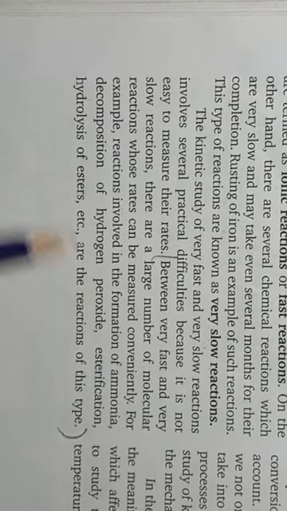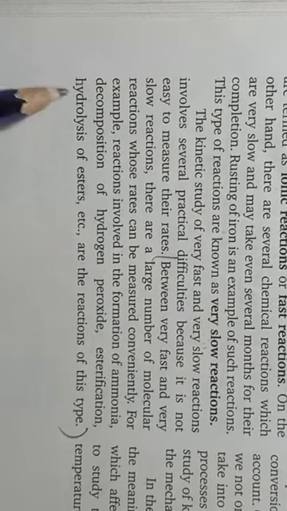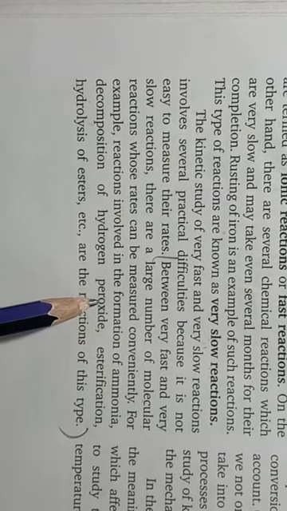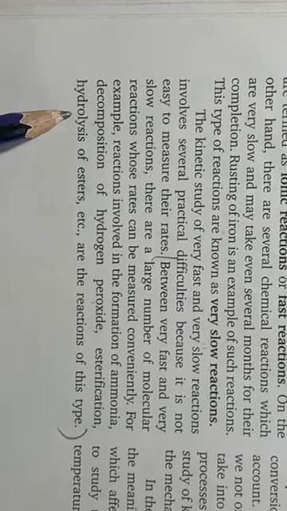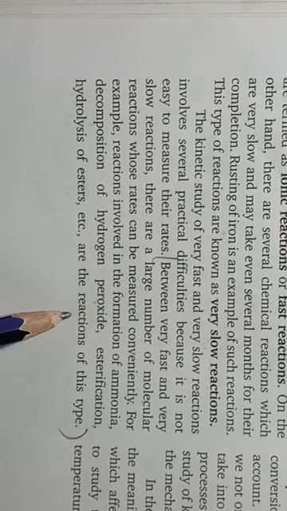For example, reactions involved in the formation of ammonia, decomposition of hydrogen peroxide, esterification, and hydrolysis of esters take place with moderate speed.